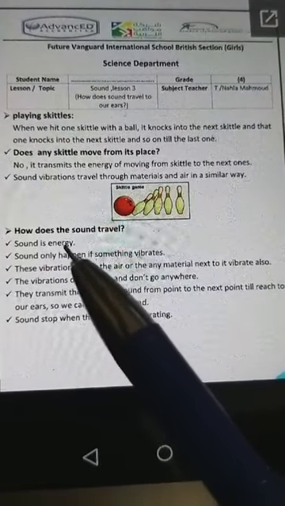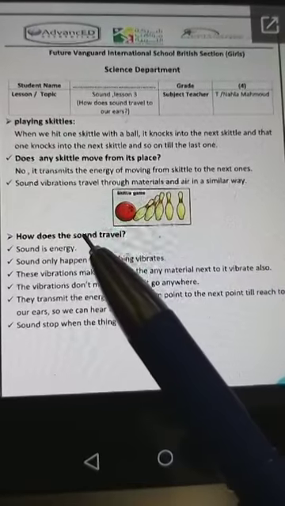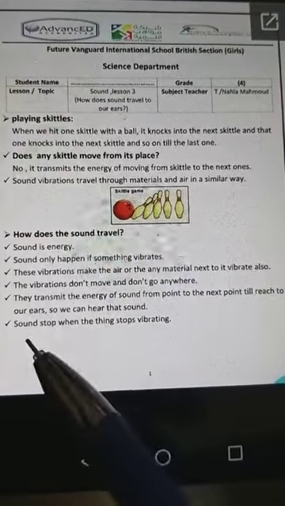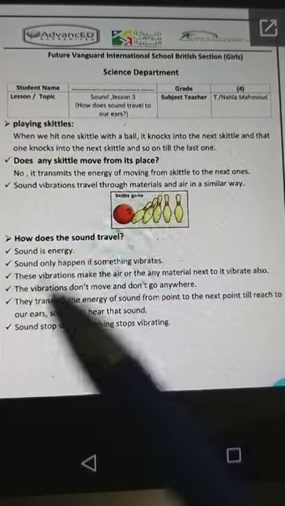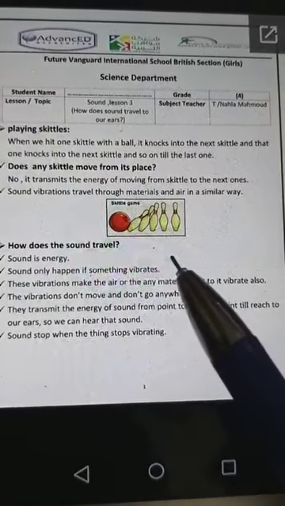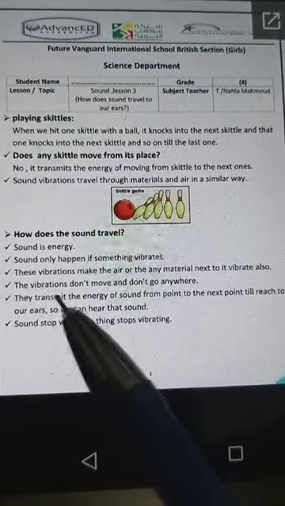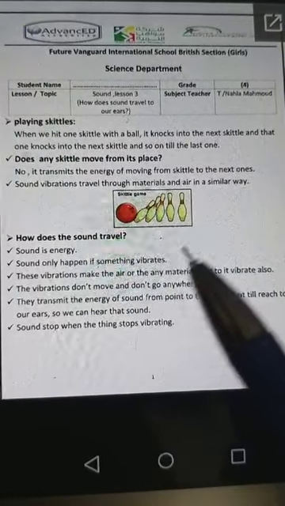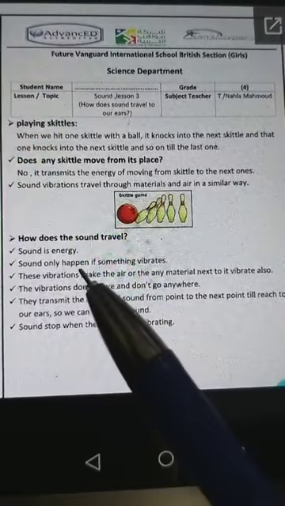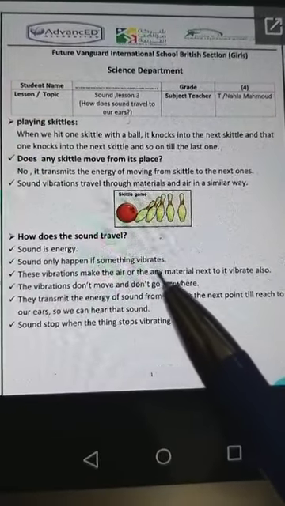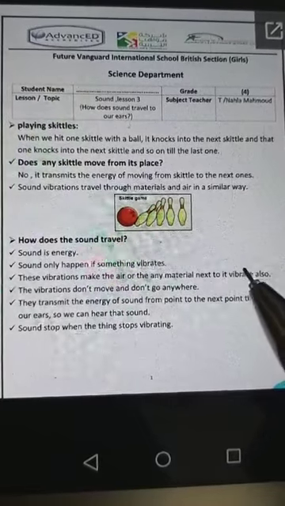Sound is energy. You know this? When you talk, when anything makes sound, there will be energy. Sound only happens if something vibrates, and you know this from the first lesson. These vibrations make the air or any material next to it vibrate also.